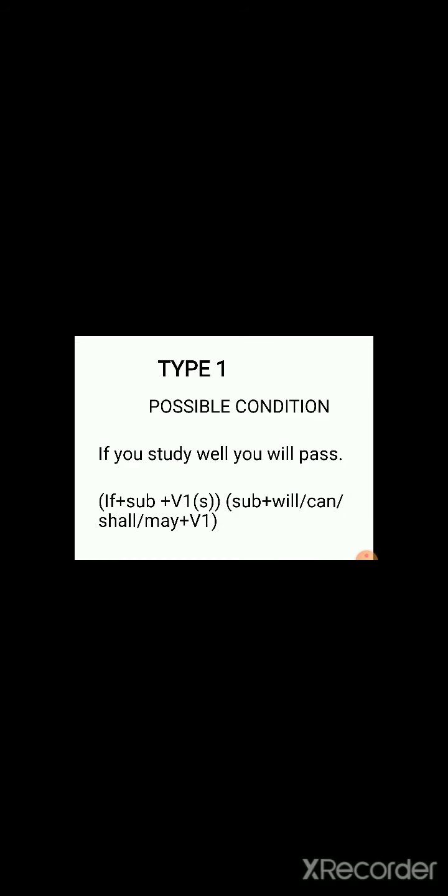Okay, so the changes: in the if plus subject clause, there is no change, but here V1 has become V2 compared to the previous type. In the previous type it was if plus subject plus V1, but here it is if plus subject plus V2, and in the main clause subject plus, in the previous one it was will, can, shall, may, but here it has become subject plus could or should or might plus V1. Here V1.